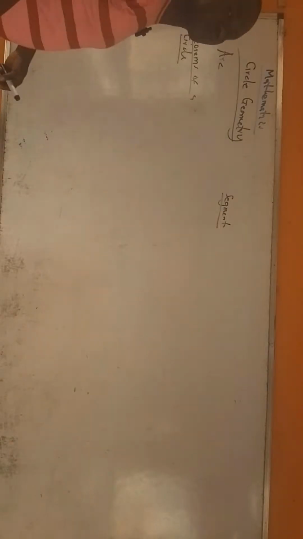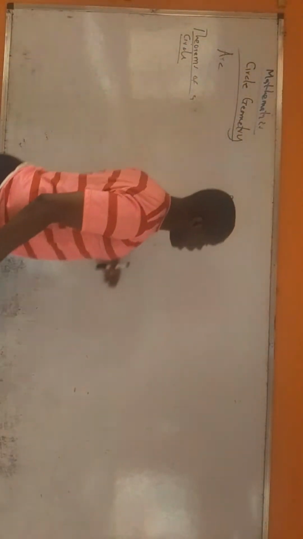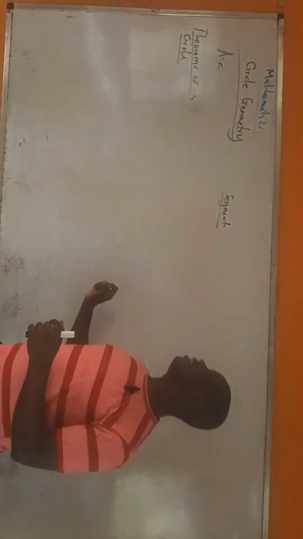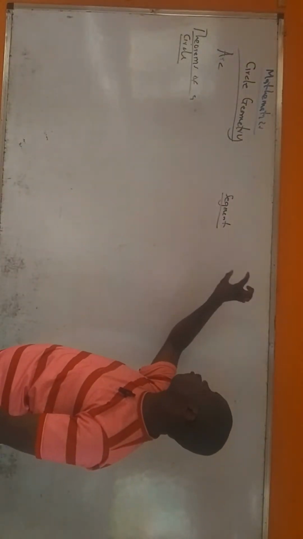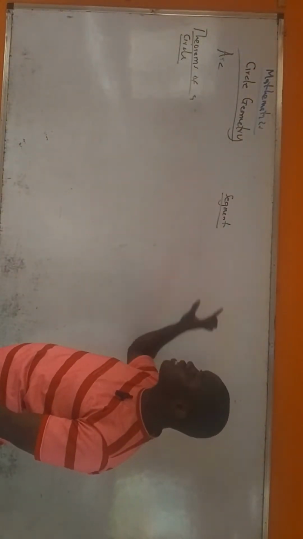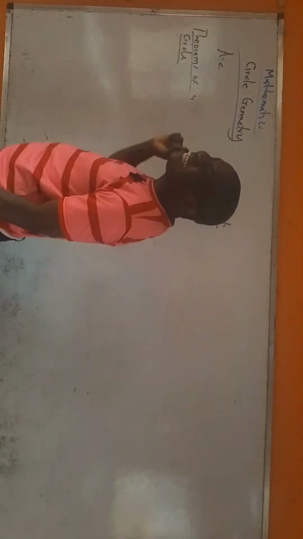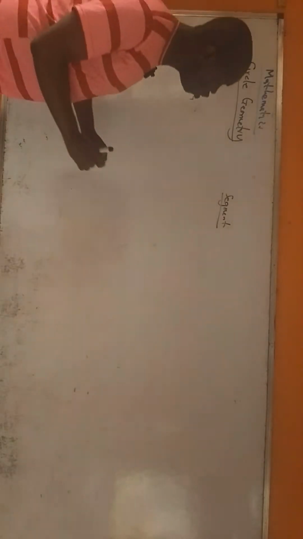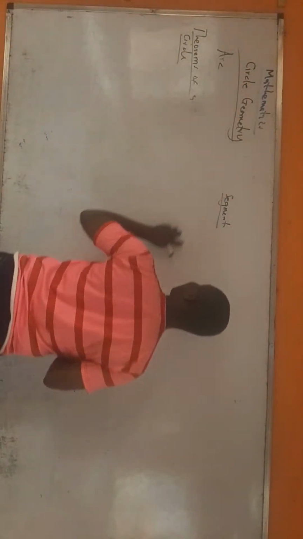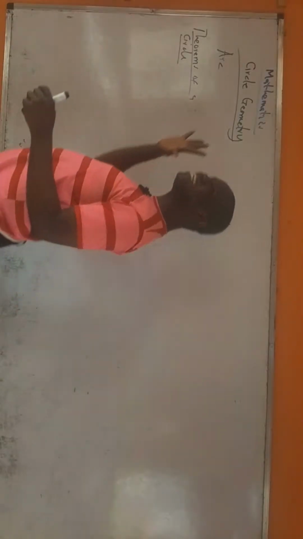I will give you the theorems of the circle, and then your aim is to find a way. Whenever you see any question, you are searching for an opportunity to apply any one of the theorems. It might not be a theorem that will lead you to the final answer. Your aim there is to look at the diagram and find a way of applying any of these 7 theorems.